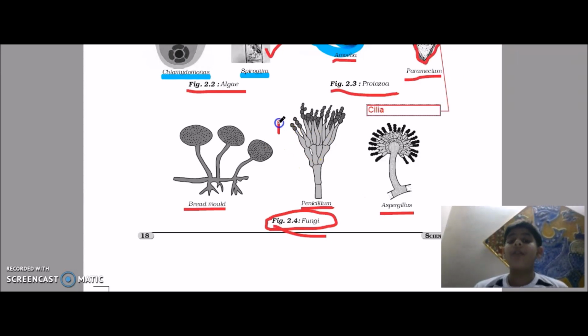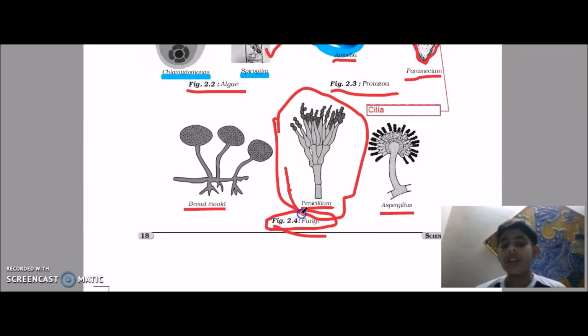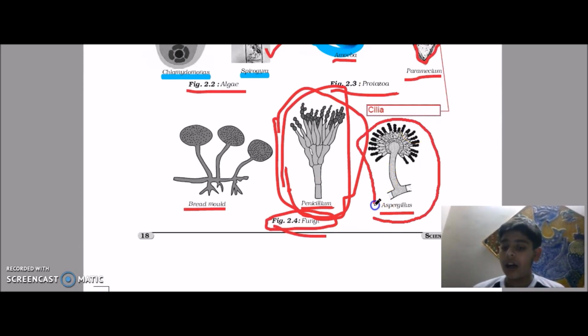Penicillium. Okay, from this only you would have heard the word antibiotic very much. The first antibiotic was created by penicillium only. Next, aspergillus. Aspergillus is a type of fungi due to which food poisoning is caused. Okay, simply.